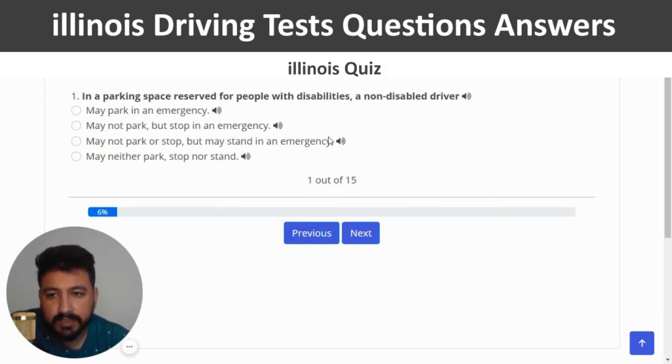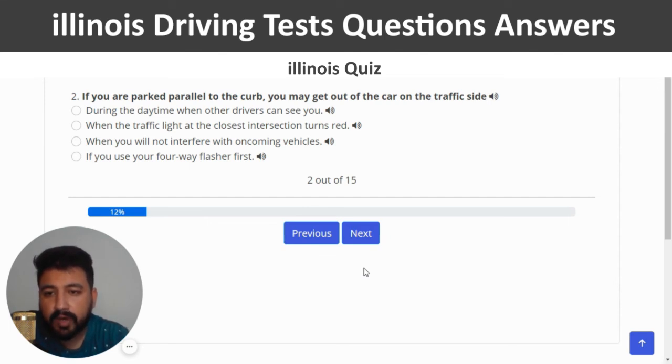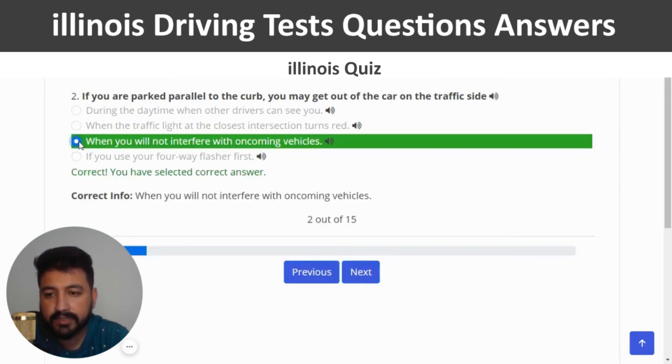The first question is, in a parking space reserved for people with disabilities, a non-disabled driver... The right answer of this question is the last one, which is may neither park, stop nor stand. Yeah, next. The second question is, if you are parked parallel to the curb, you may get out of the car on the traffic side. The right answer is when you will not interfere with oncoming vehicles, which is the third option. And let's go on the third one.